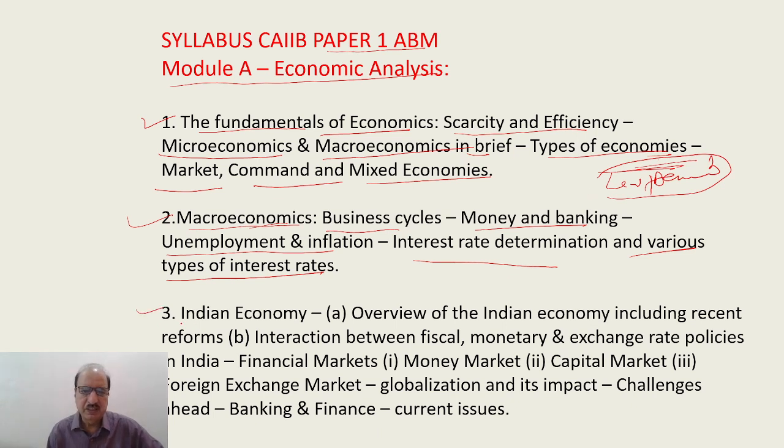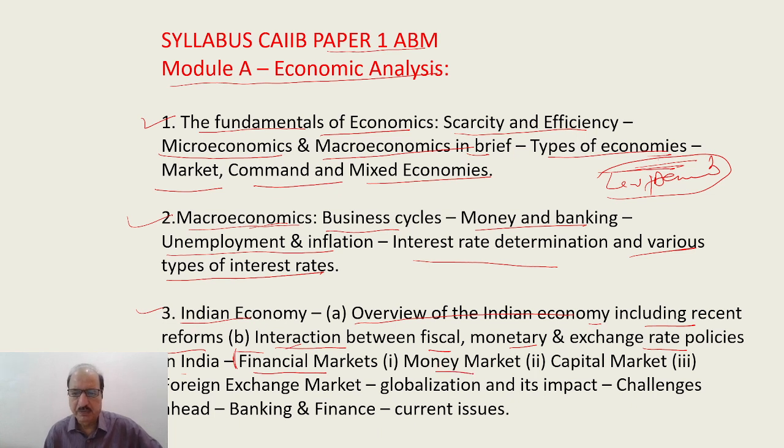Then third is the Indian economy. What is happening in the Indian economy? The overview of the Indian economy, including recent reforms, interaction between fiscal, monetary and exchange rate policies in India, and financial markets. Here many questions come from financial markets.